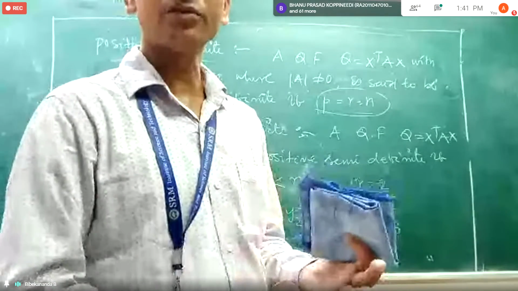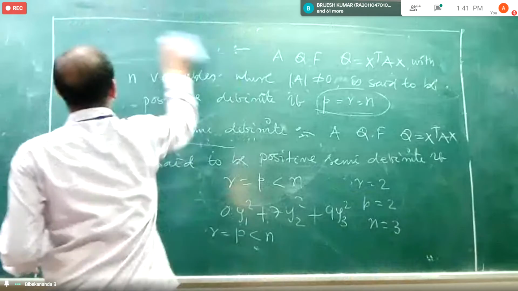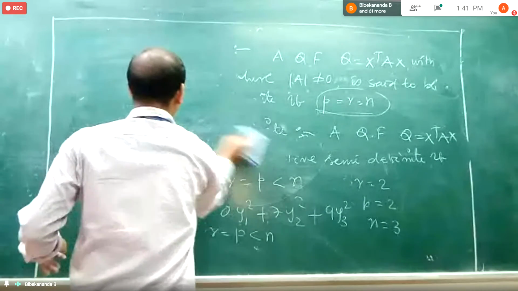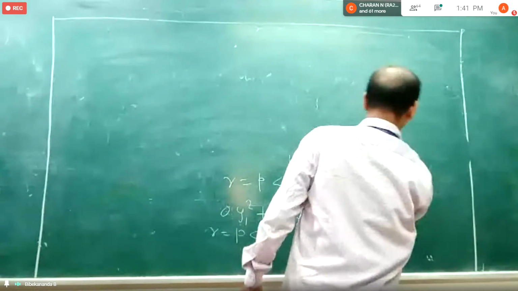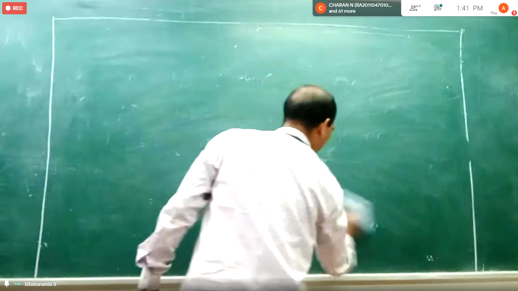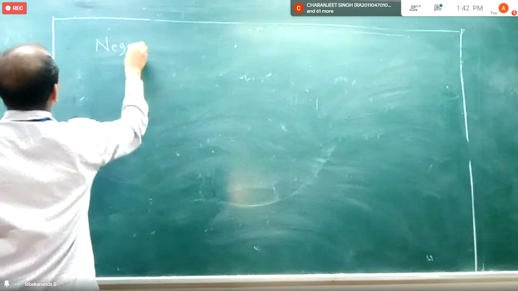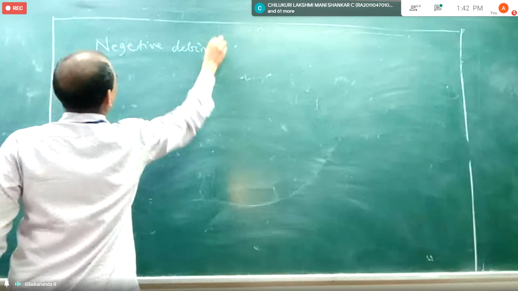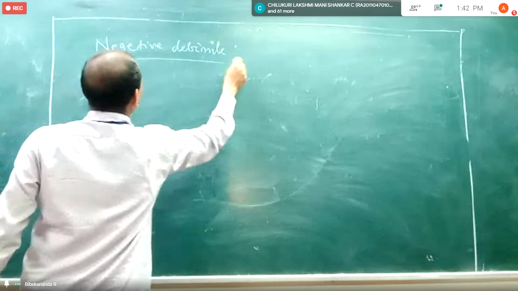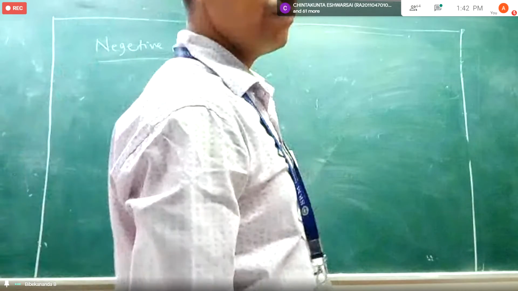Then what will happen? Then we will define negative definite.